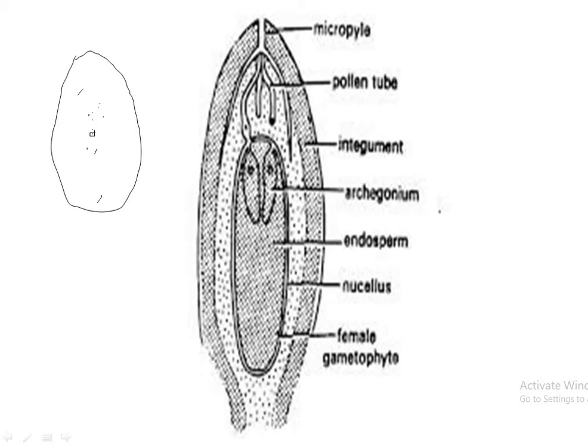As we know, in the ovule there is a single integument, there is a nucellar tissue, and this is the endosperm. It is a female gametophyte, and at the apical cells of the endosperm form the two archegonia or many archegonia. So as you know that after fertilization, when each archegonium is fertilized, that will form the polyembryony. This is the pollen tube coming in the pollen chamber, these two archegonia.